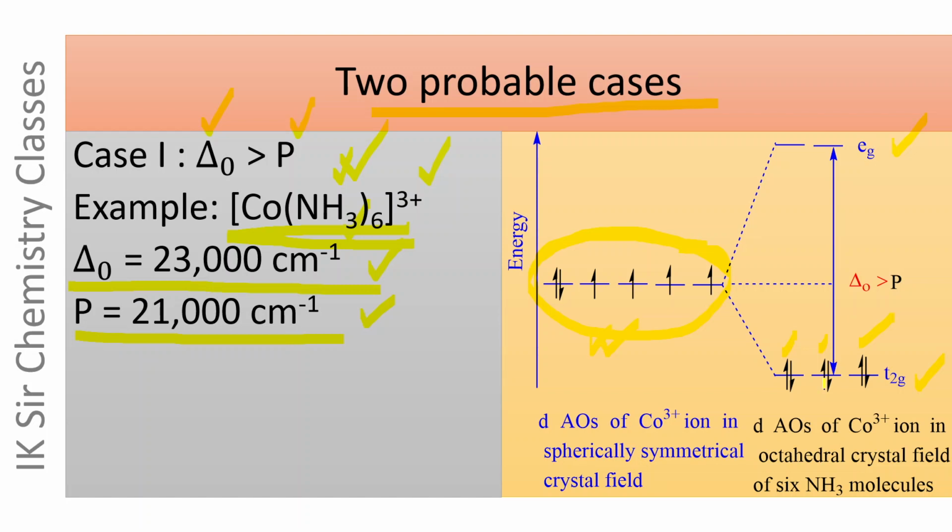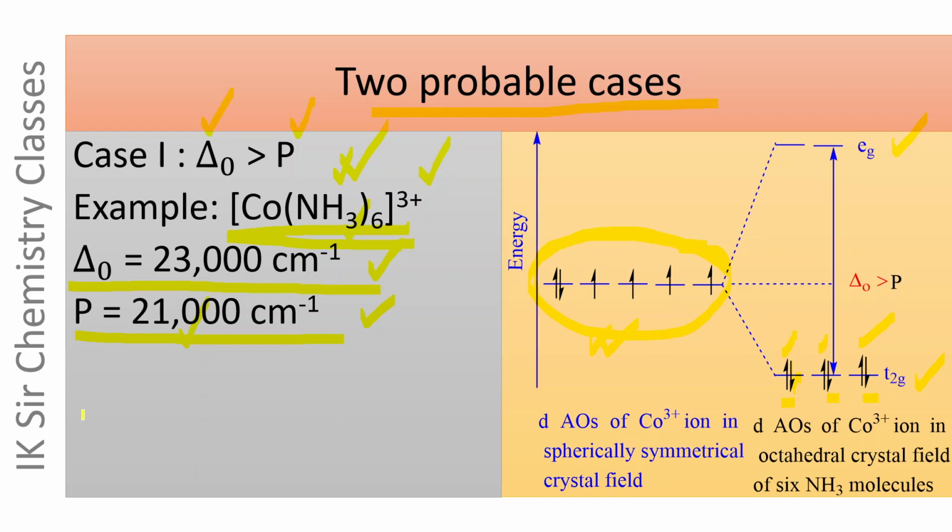If the fourth electron is promoted to eg set of orbitals, 23,000 cm⁻¹ energy will be required, while only 21,000 cm⁻¹ energy will be required to pair up the electron in this orbital. And this is why the fourth electron is paired up here, the fifth electron is paired up here, and the sixth electron is paired up here.